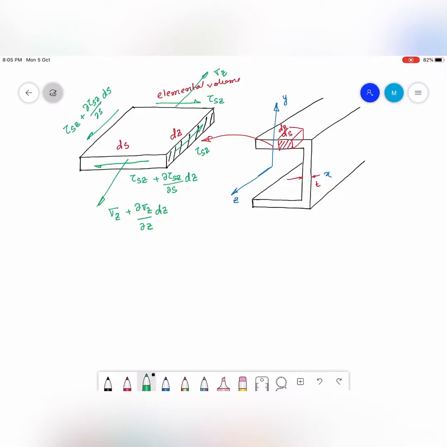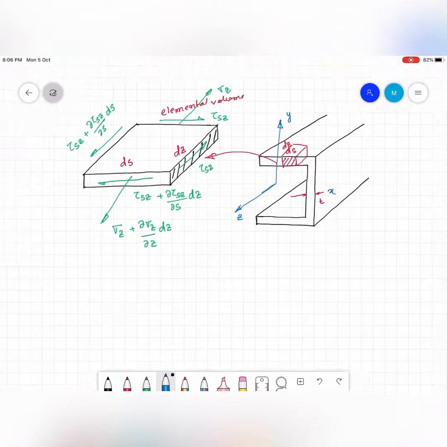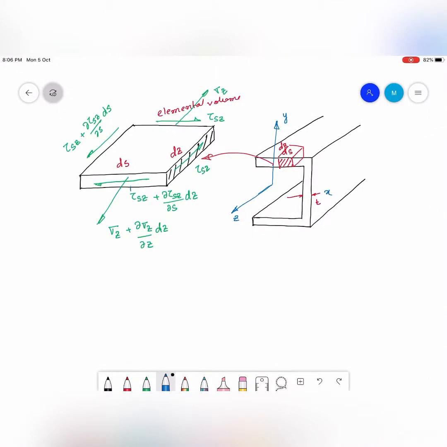Now I have drawn two components of the shear stresses on each face. There is going to be another shear stress which has to be in this direction, right?